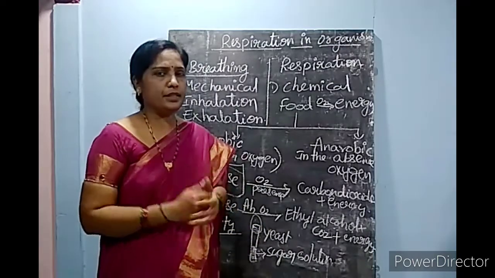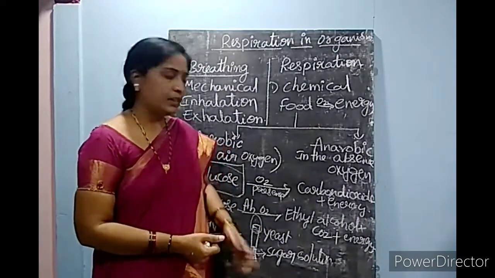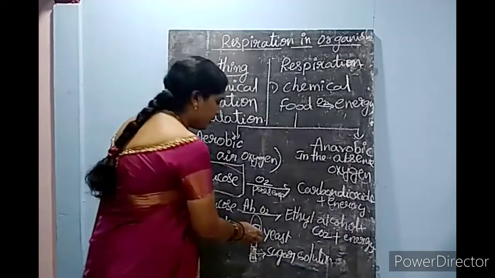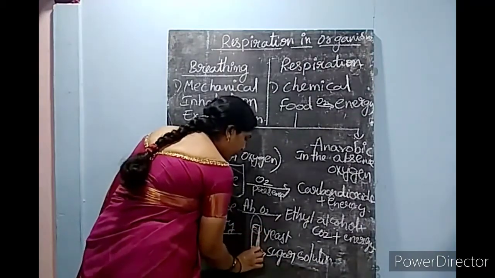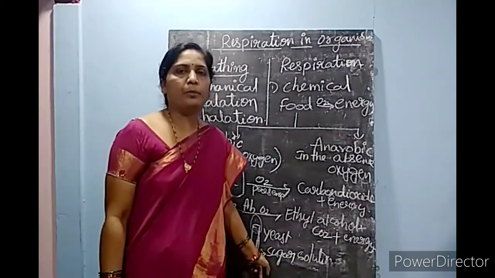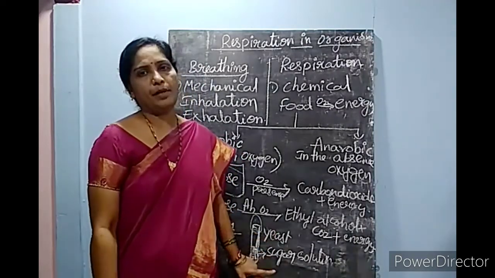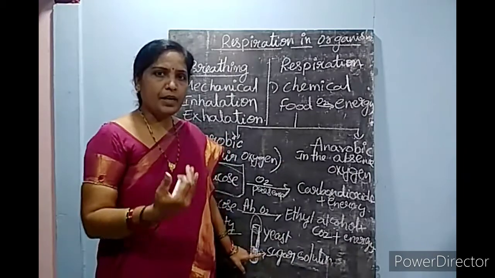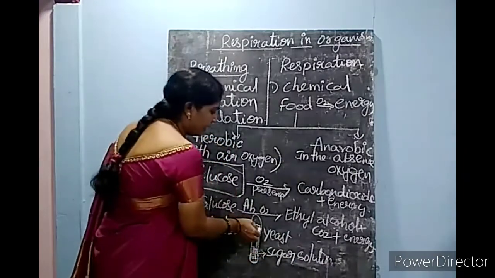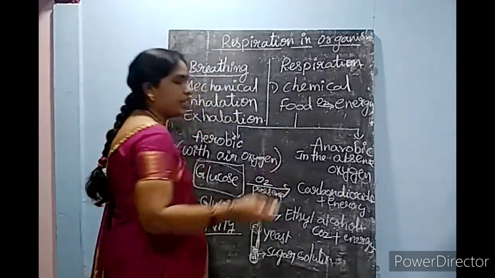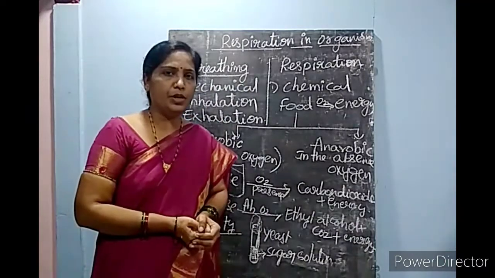The balloon bulges out because the sugar in the sugar solution gets broken down with the help of yeast cells and carbon dioxide is released. Because of the carbon dioxide, the balloon is inflated.